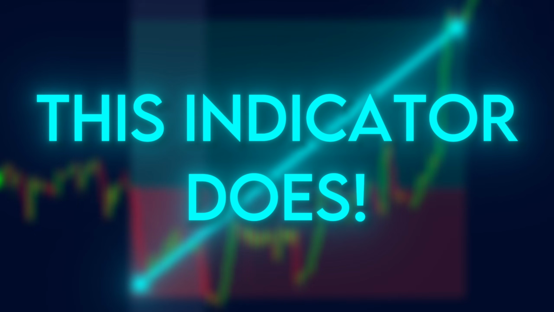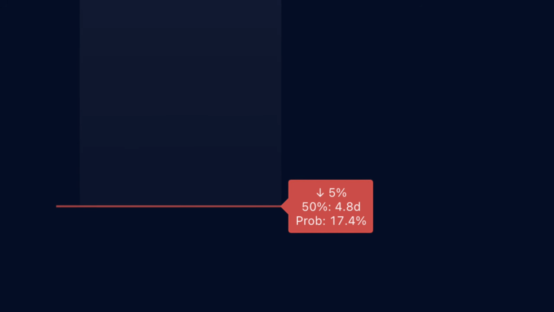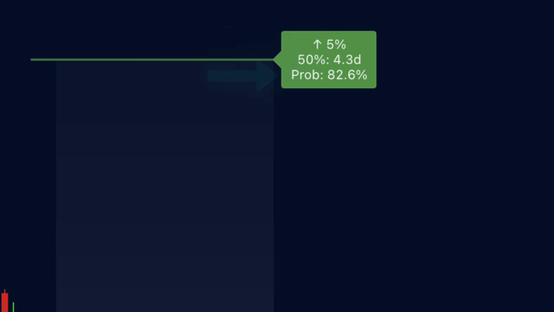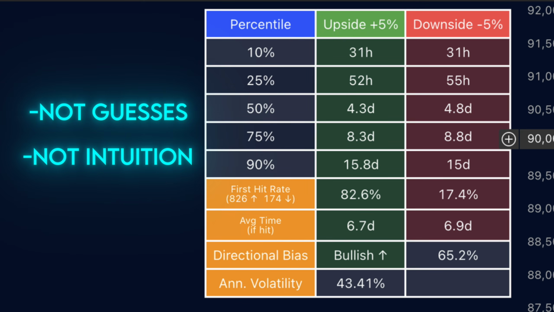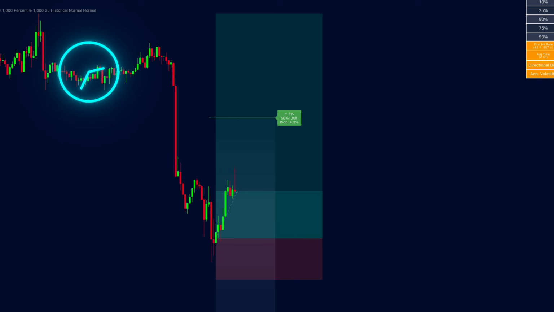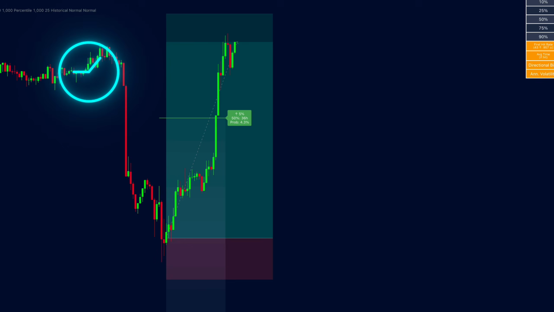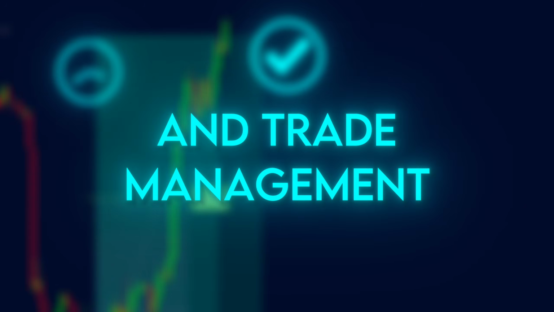This indicator does. Right here is a tool that doesn't predict price direction. It measures the statistical time distribution of how long price historically takes to reach a given distance. Not guesses, not intuition, time probability. Today I'll show you how it works, how to read it correctly, and how to use it to improve entries, exits, and trade management. Let's break it down.